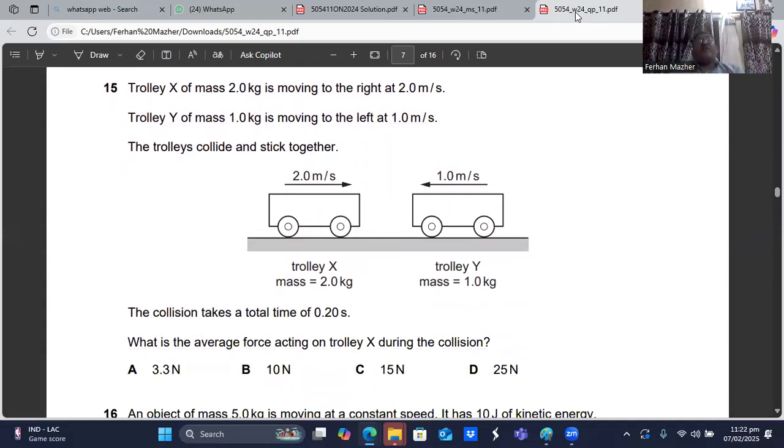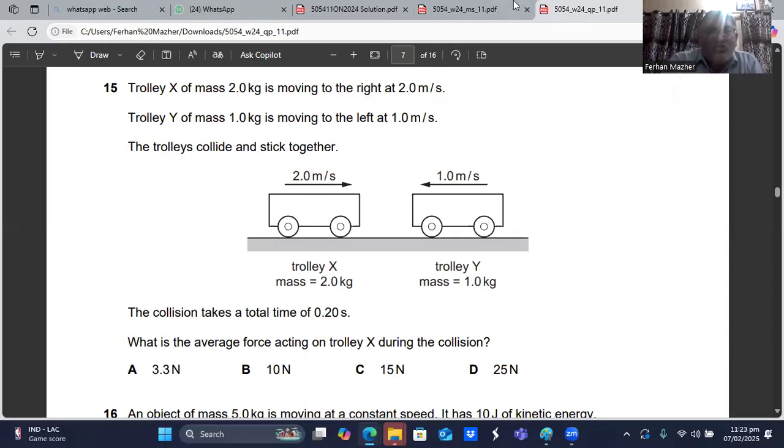Question number 15. Trolley X of mass 2 kg is moving to the right at 2 meters per second. Trolley Y of mass 1 kg is moving to the left at 1 meter per second. The trolleys collide and stick together. The collision takes a total time of 0.20 seconds. What is the average force acting on the trolley X during the collision?